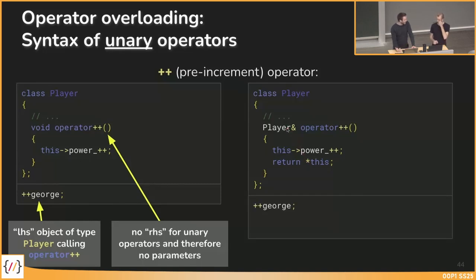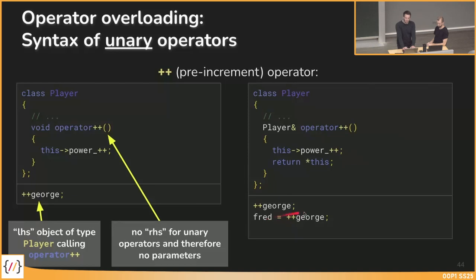So then I can again say plus plus George. What would happen? The power of George would be increased by 1, similar as on the left-hand side of this example. But then I could also do something like this. I could say Fred is plus plus George, because the result of this incrementation of George is a player reference, which I could then assign to a Fred, which is a player variable, for example.